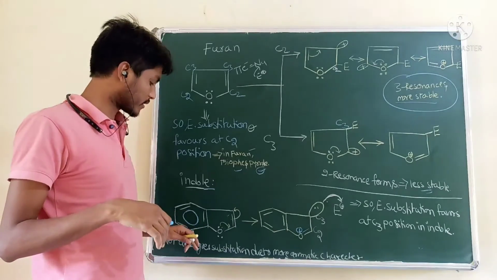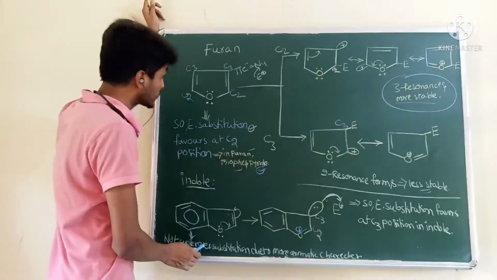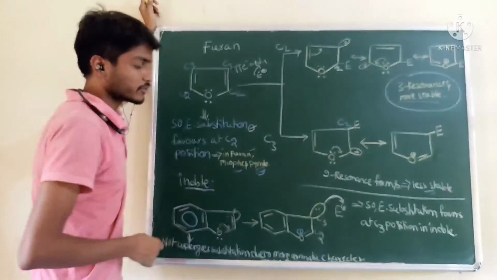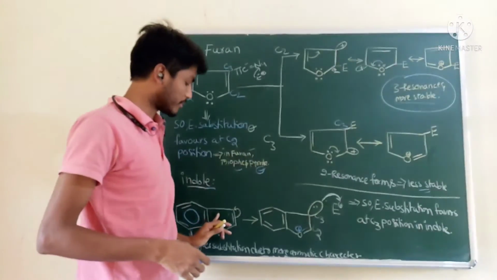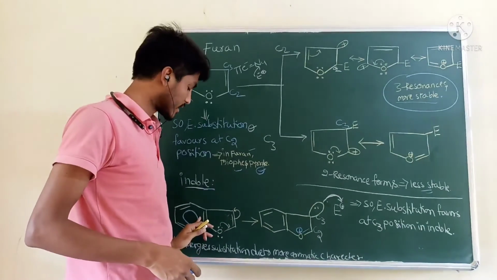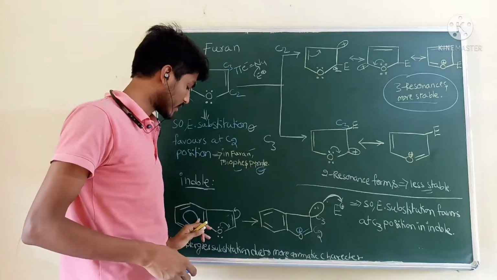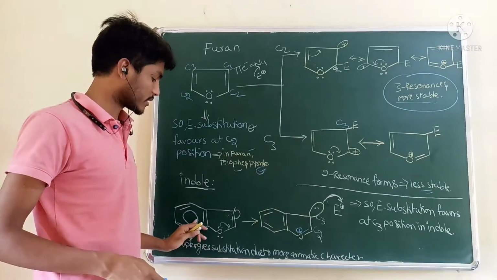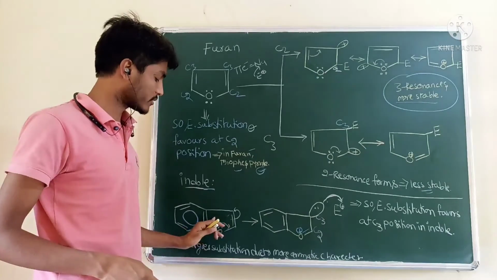So benzene will not undergo substitution reaction easily compared to this 5-member ring, due to more aromatic character and higher speed of electron movement.